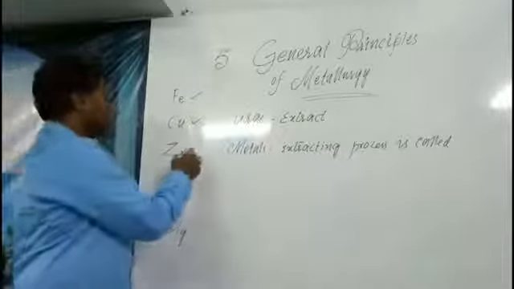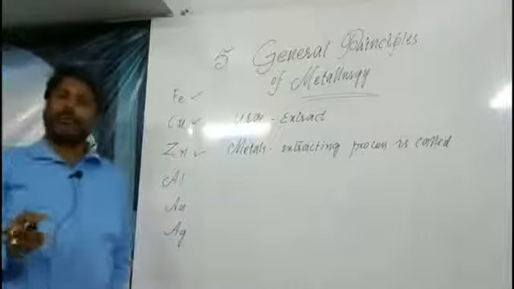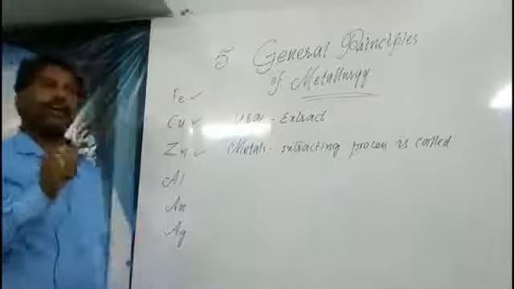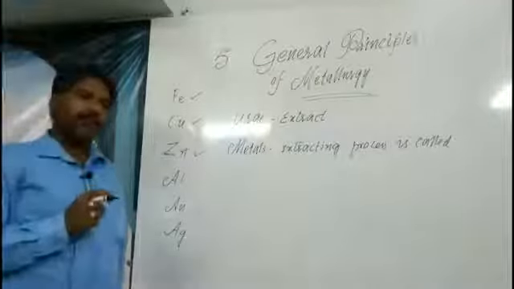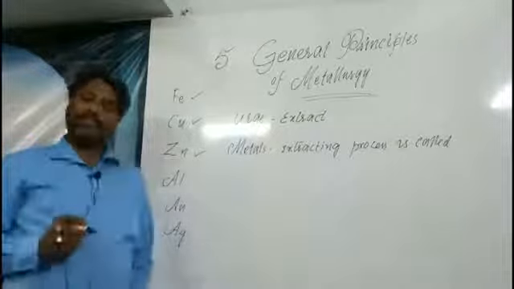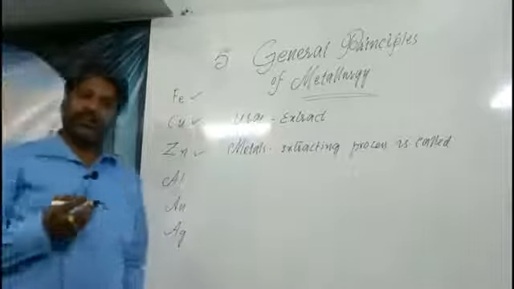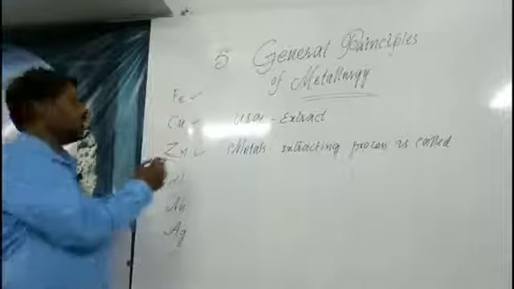Next comes zinc. Ten years back we used to galvanize iron pipes for water supply. What is meant by galvanization? The coating of zinc over iron to prevent rust on the iron pipes. Zinc is also used in the preparation of German silver, which we use as utensils in our cooking process.